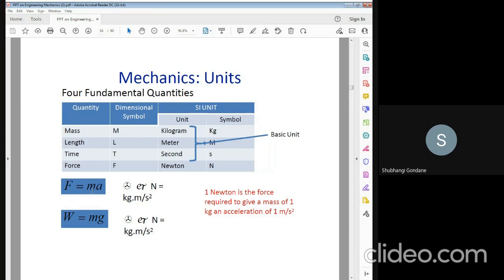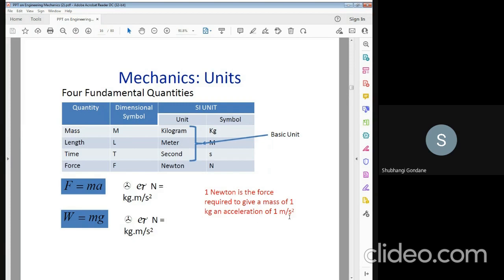So force is equal to mass into acceleration, and weight is equal to mass into acceleration due to gravity. So what is the definition of 1 Newton force? 1 Newton force is the force required to give a mass of 1 kg an acceleration of 1 meter per second square.